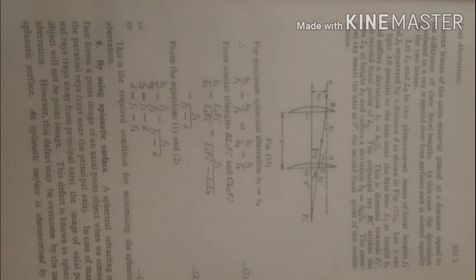In this case, the deviation produced in a ray is spread over 4 surfaces and is shared equally by the 2 lenses. Let L1 and L2 be the 2 plano-convex lenses of focal lengths f1 and f2 separated by a distance small d.